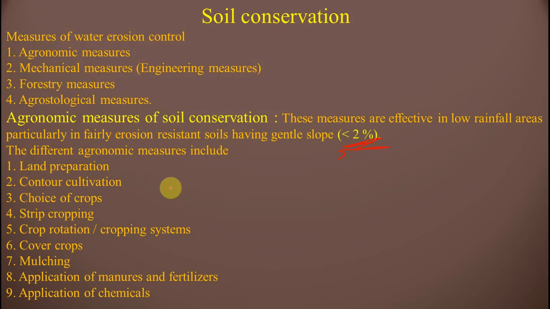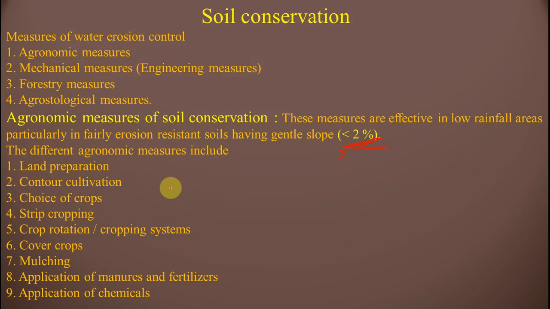Directly they give the question that strip cropping is a dash measure of soil conservation, or the question comes like this: which of the following is not an agronomical measure for soil conservation, and among the options they give a mechanical measure like weeding by a tractor. So we have to identify that.